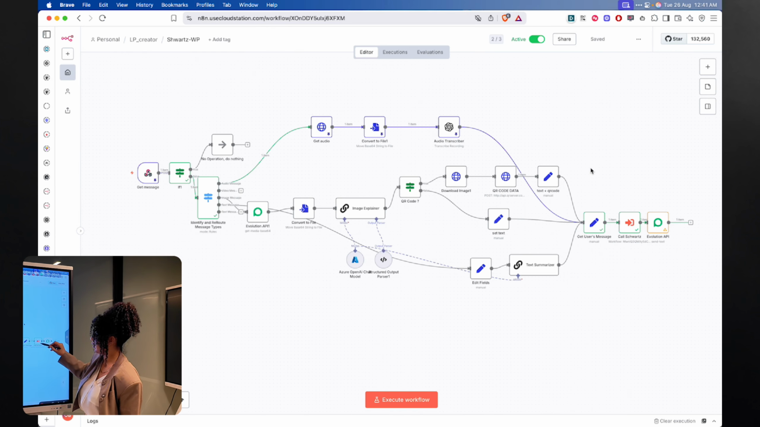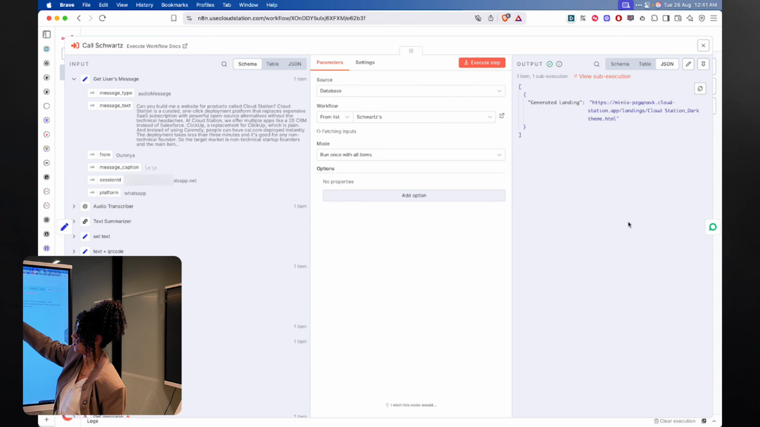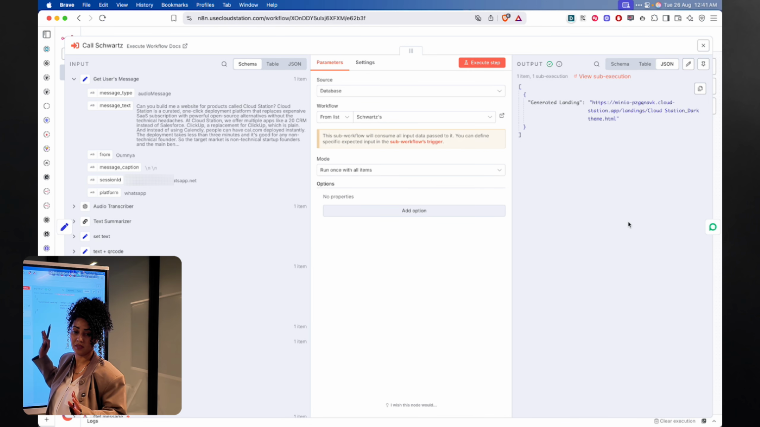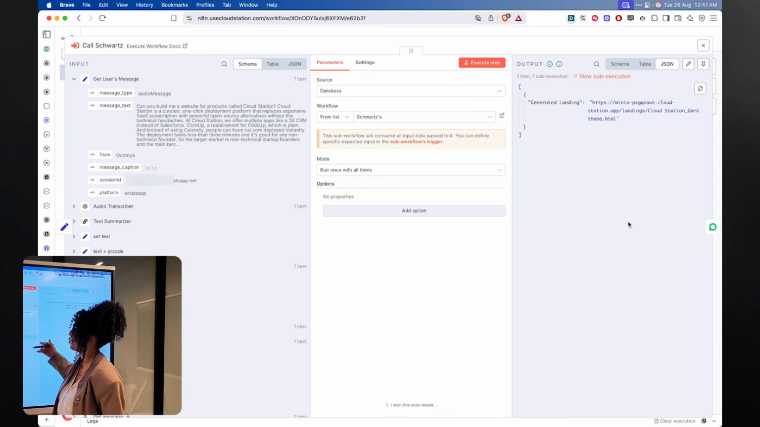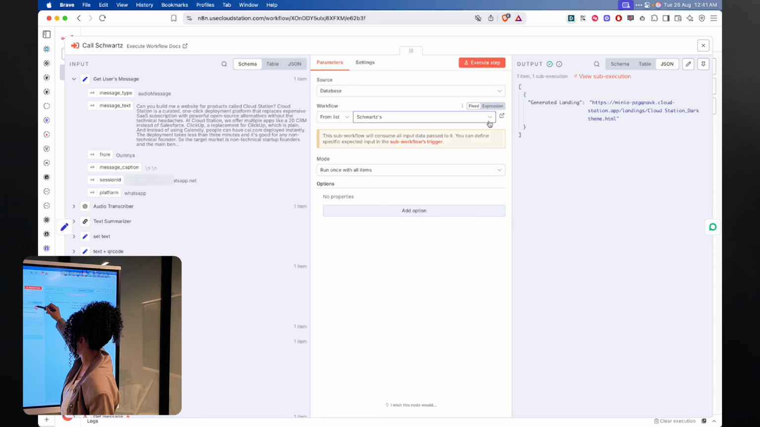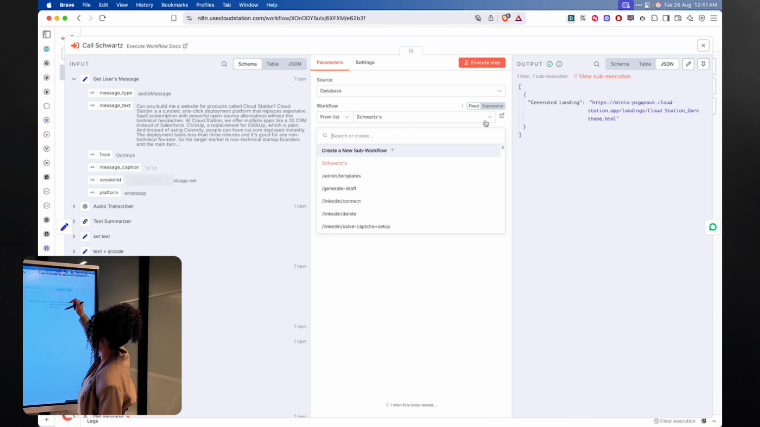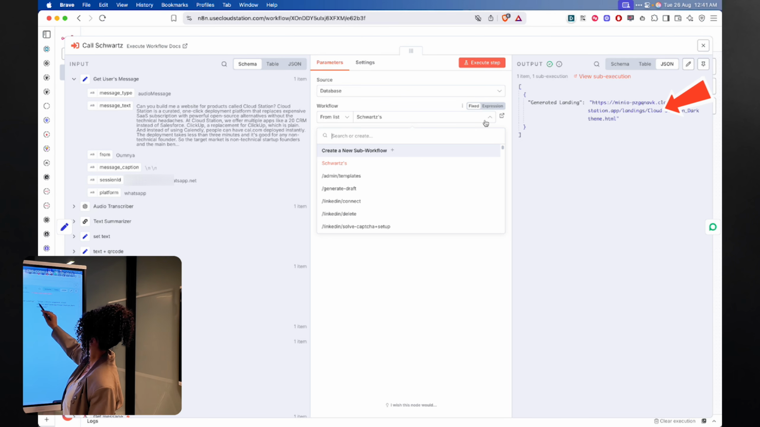Next, we call Eugene, so Eugene Schwartz. It's just another workflow that I call from here. I like to do it this way because it keeps it neat. If I ever want to update, it's easier for me to test and update my workflows just by doing it right. Here I can choose whatever AI I want to use. Then Eugene is going to send me the generated landing page.